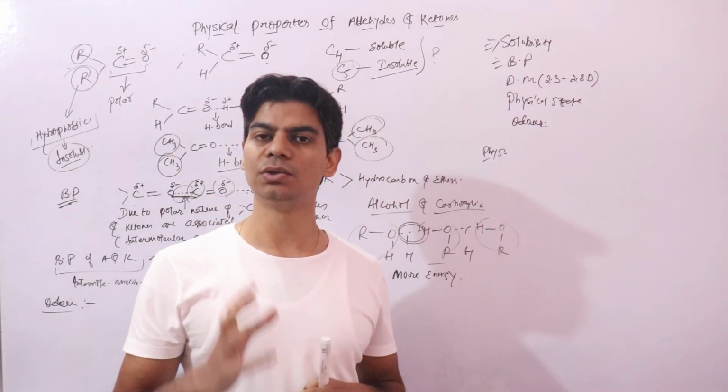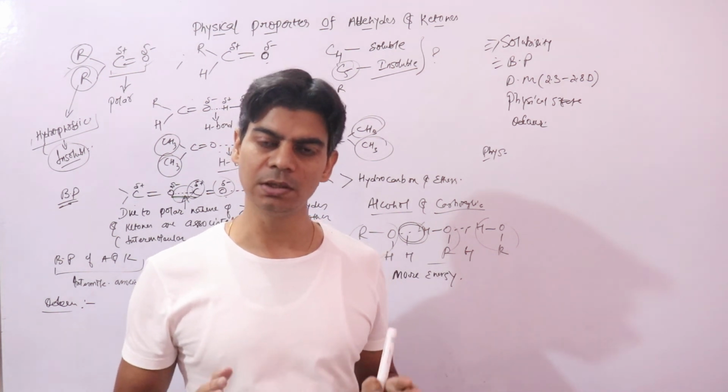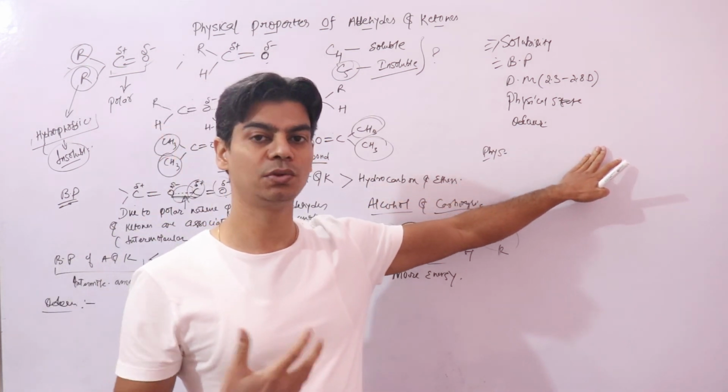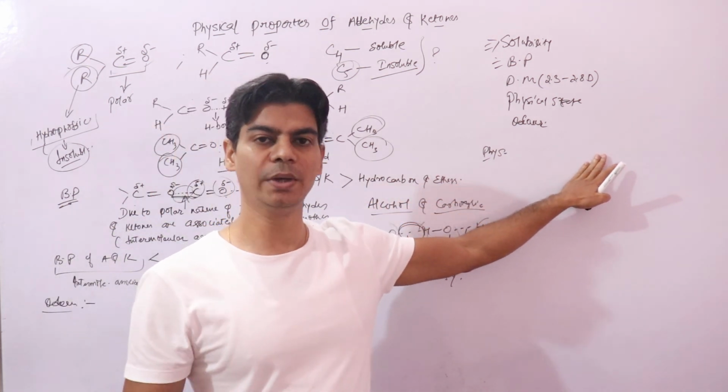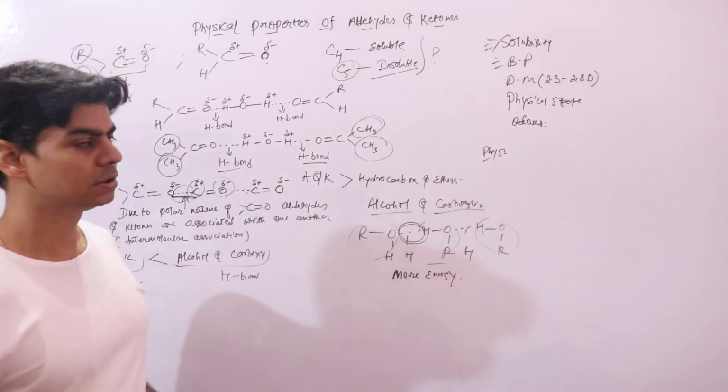Many ketones are used in perfumery because of their high fragrance. That is, they are used to make perfumes because of their higher fragrance. I hope all this is clear. Thanks.